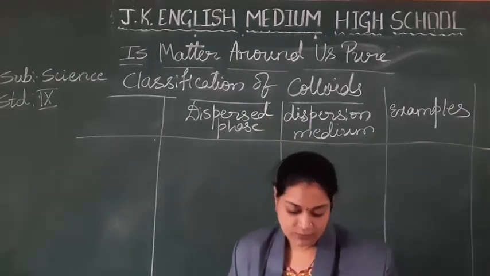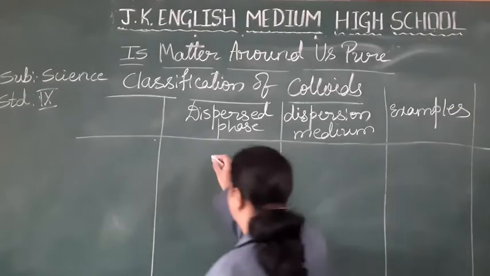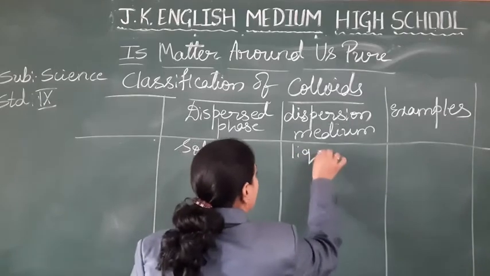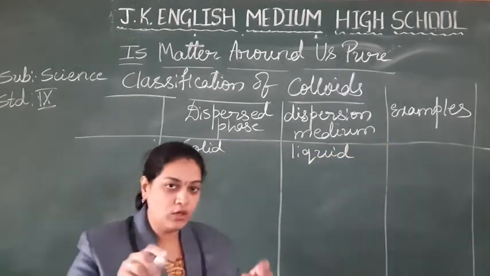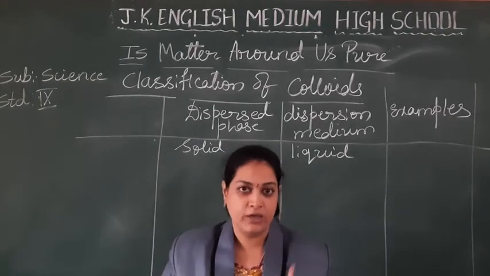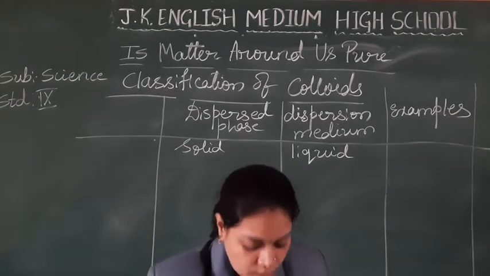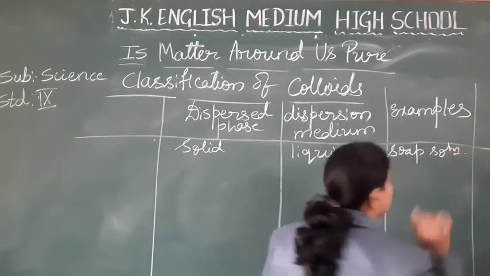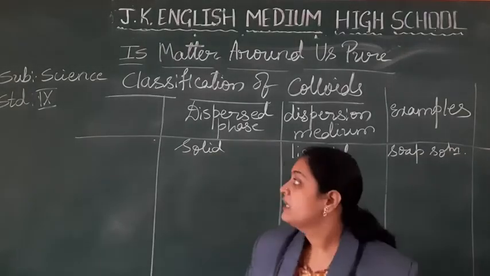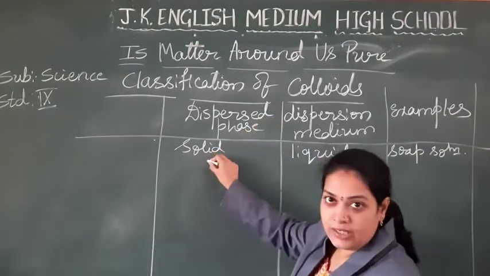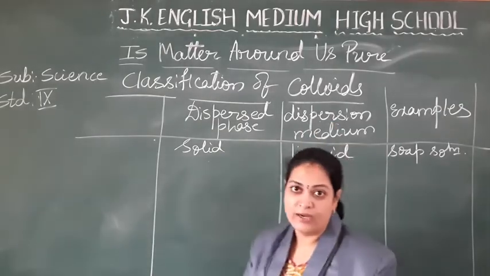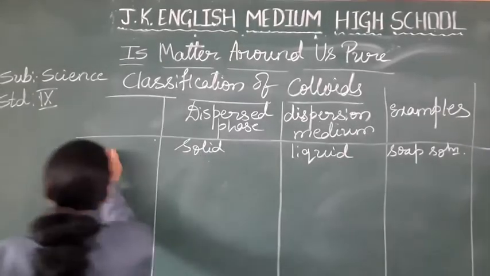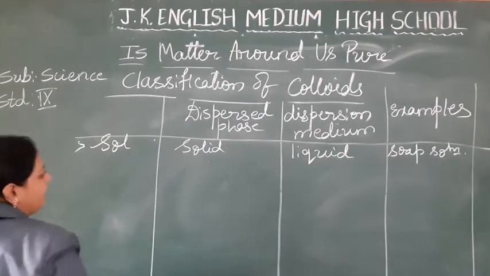Okay, the first one, dispersed phase is solid and dispersion medium is liquid. Means in the water you are going to put something which is solid. What example you can give? It may be the soap solution, starch solution. If the dispersed phase is a solid and dispersion medium is a liquid, then we are going to call that type of the colloid as the sol. Name of that colloid is sol.